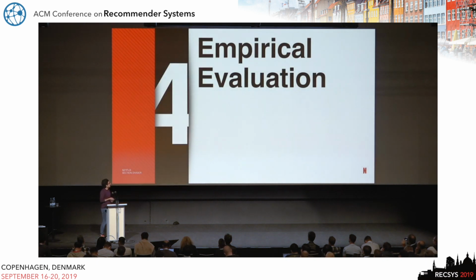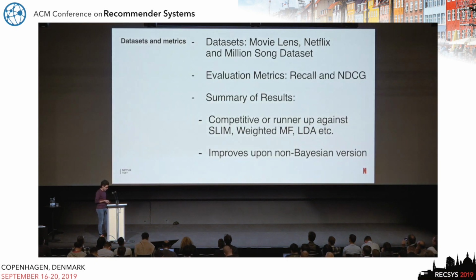I'll try to highlight a little bit about the numerical evaluation because obviously it needed to do well on the standard open source data sets that we traditionally use in conferences like RecSys. So we tried this model on MovieLens, Netflix, and Million Song data sets. The evaluation metrics we used were traditional top-N evaluation metrics like recall and NDCG.